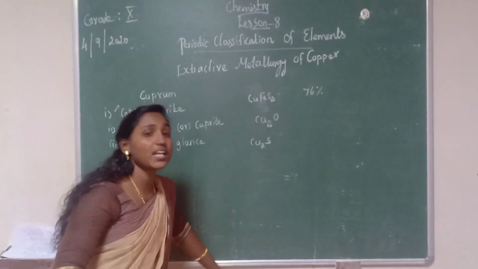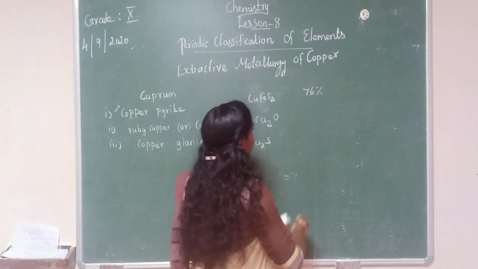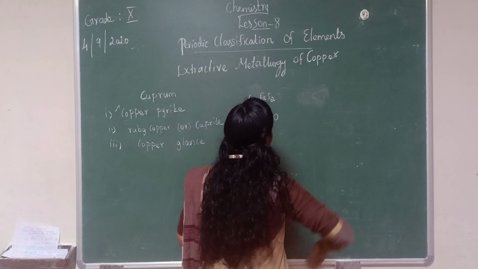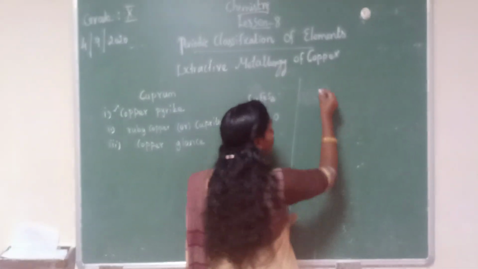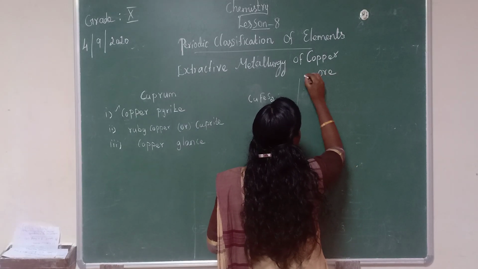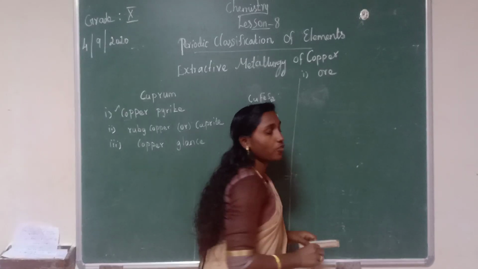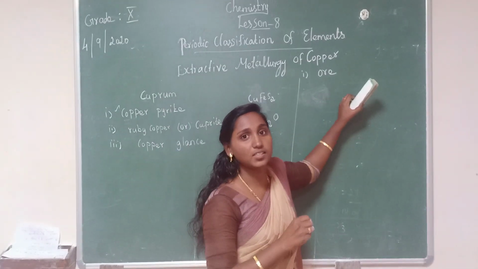Then next we are going to study extractive metallurgy of copper. That means extraction methods we are going to learn. First extraction method, concentration of ore. First we got the ore, right? From the ore only we are going to extract the metals. In this step we are going to crush the ore.